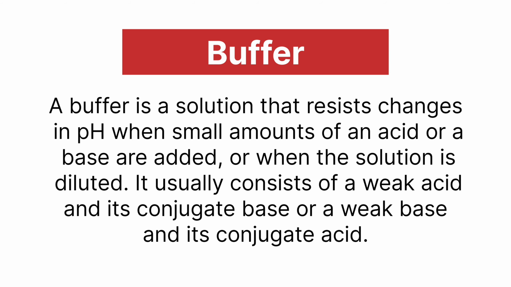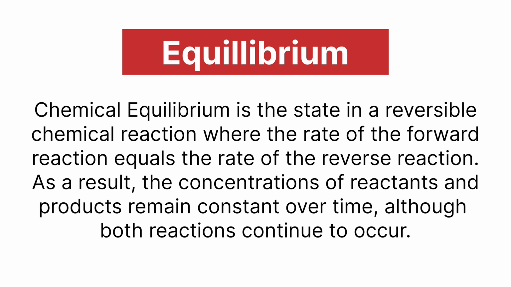Buffer. A buffer is a solution that resists changes in pH when small amounts of an acid or base are added or when the solution is diluted. It usually consists of a weak acid and its conjugate base, or a weak base and its conjugate acid. Equilibrium. Chemical equilibrium is the state in a reversible chemical reaction where the rate of the forward reaction equals the rate of the reverse reaction. As a result, the concentrations of reactants and products remain constant over time, although both reactions continue to occur.